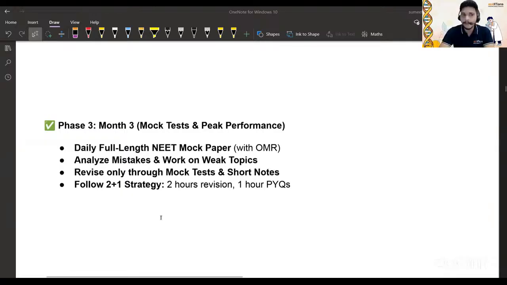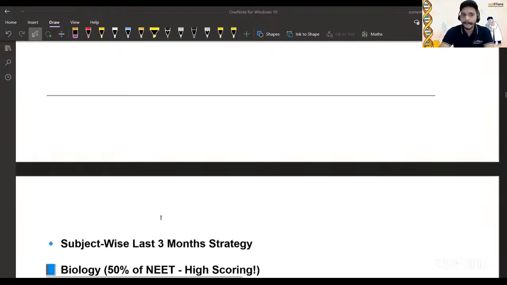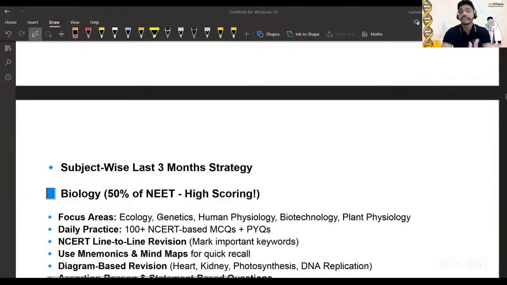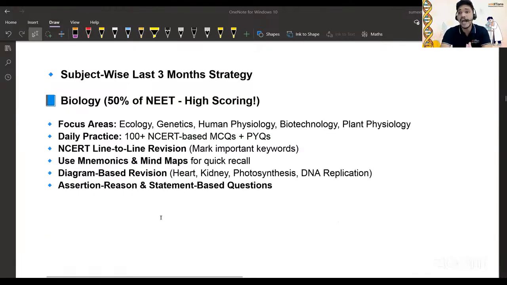Right now let's deep dive into the subject-wise things that I told you. When you talk about biology, it's 50% of the NEET high scoring. Sir, what do we have to do in this case? Obviously, you have to read the NCERT, but you have to read the PYQs and assertion reason as well. So NCERT line-by-line revision should be there.